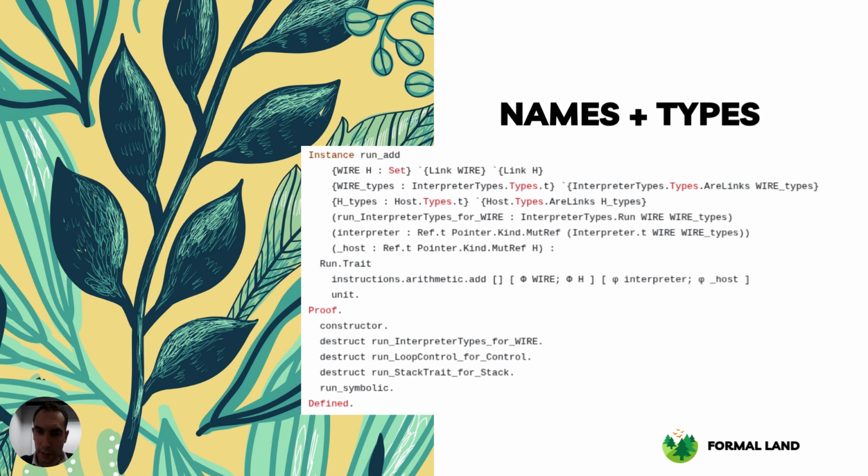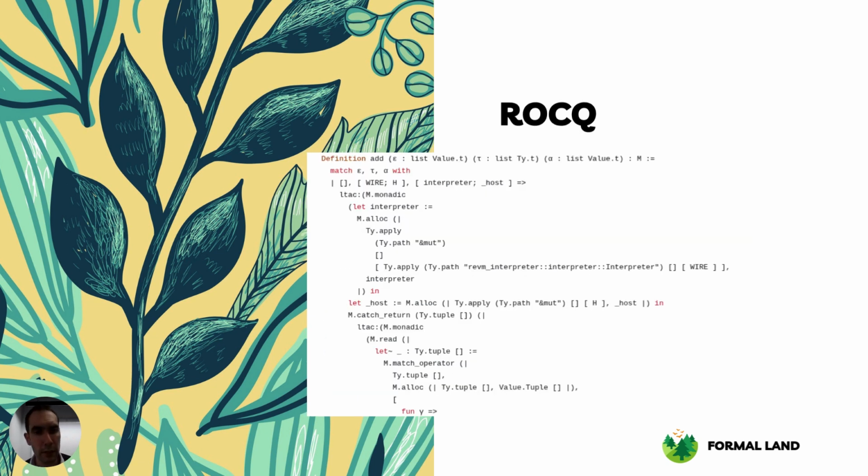It gets the two parameters interpreter and host and returns something of type unit, and we can prove with this proof that this named and typed representation is equivalent to what was generated before.